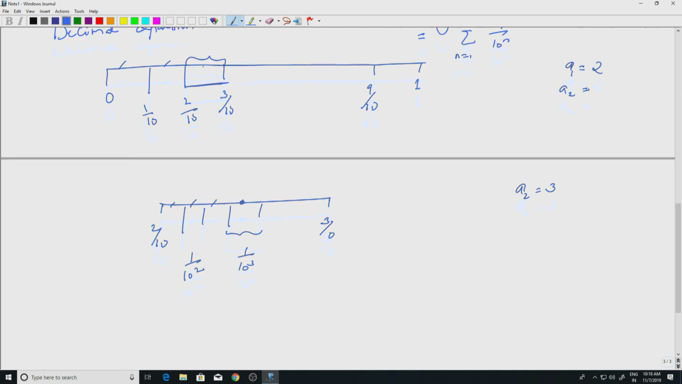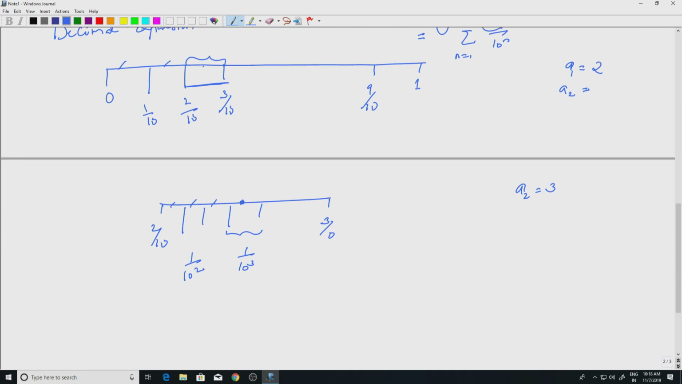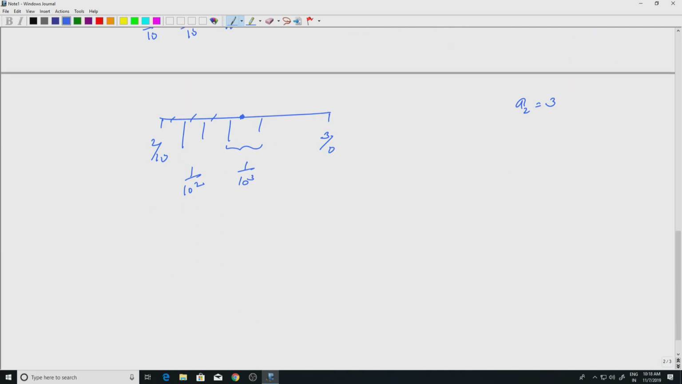So, these digits tell you where exactly your point is, and that series will converge, and that is your number. Now, whatever base you take, so ternary or binary, we will use both binary and ternary expansion.